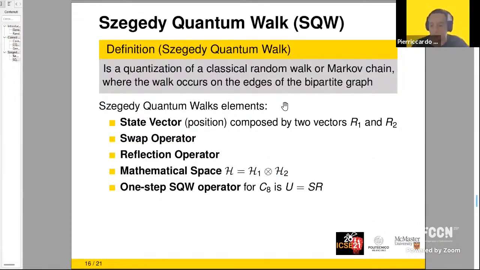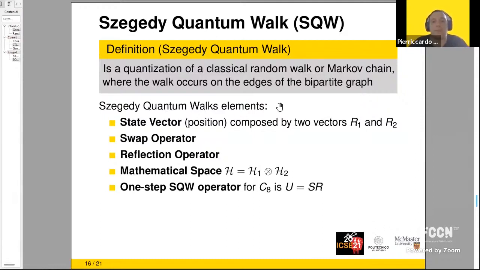And now we can talk about the second model, the second circuit, that is the Szegedy quantum walk. Szegedy quantum walk is a quantization of a classical random walk, or Markov chain. And now the walk occurs on the edges of a bipartite graph. The bipartite graph is obtained from the initial cyclic graph with 8 nodes by duplicating the nodes in 2 sets and connecting each node with its neighbors in the opposite set. We will see an image in the next slide.